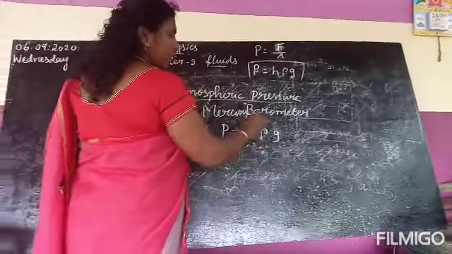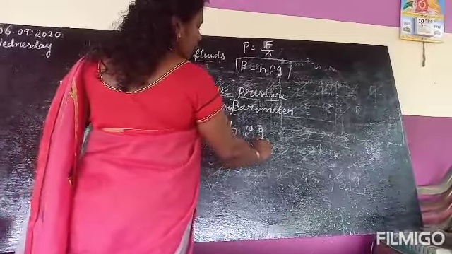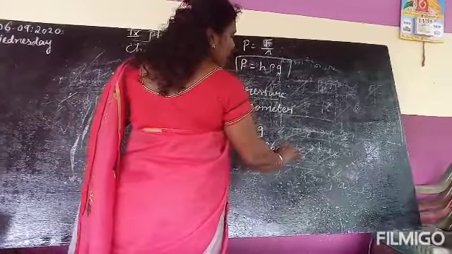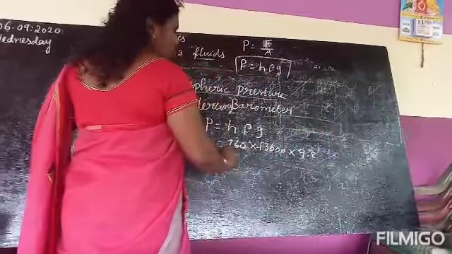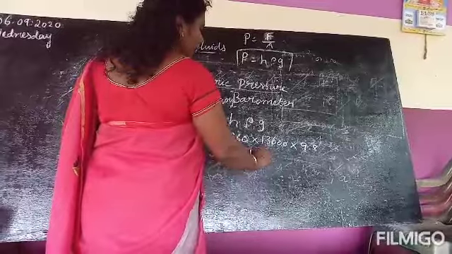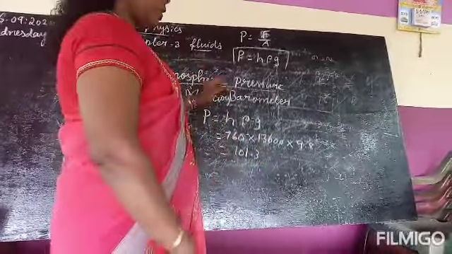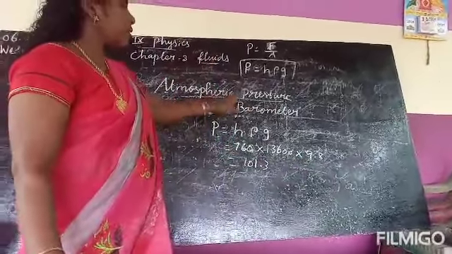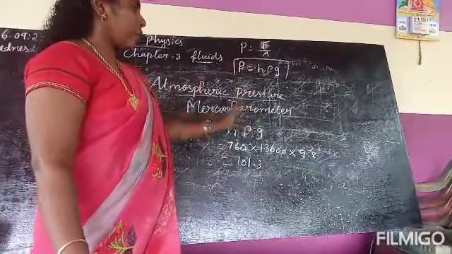So what's the height of the mercury column? 760 millimeter, times the density of mercury 13,600, times acceleration due to gravity 9.8. So if you multiply everything, you will get 101.8 kilo Pascal. The unit of pressure is Pascal. So by using this mercury barometer, we can find the atmospheric pressure.